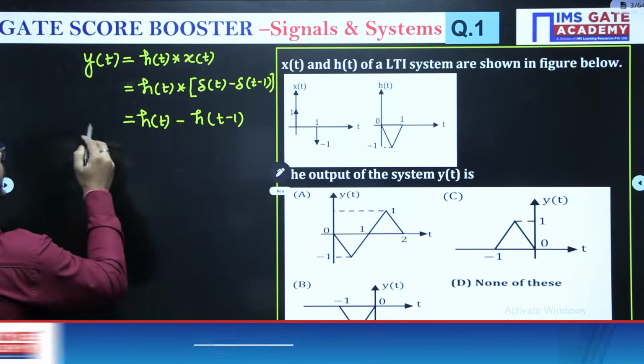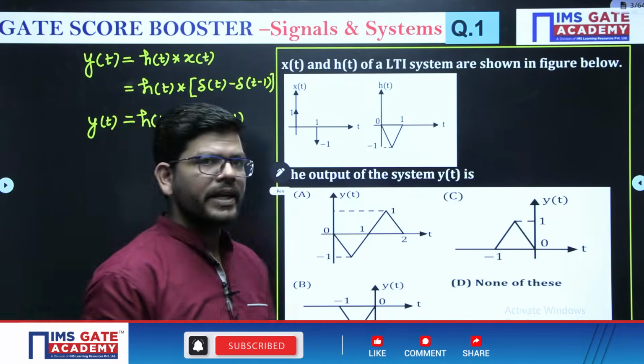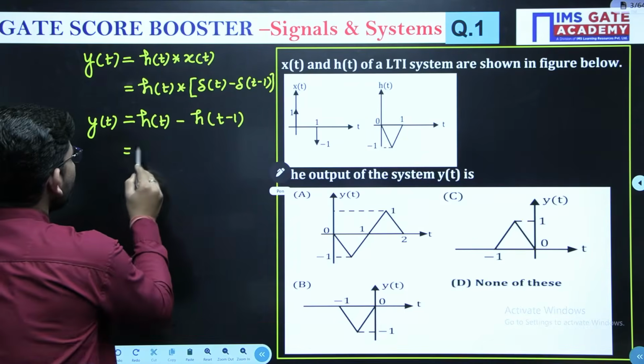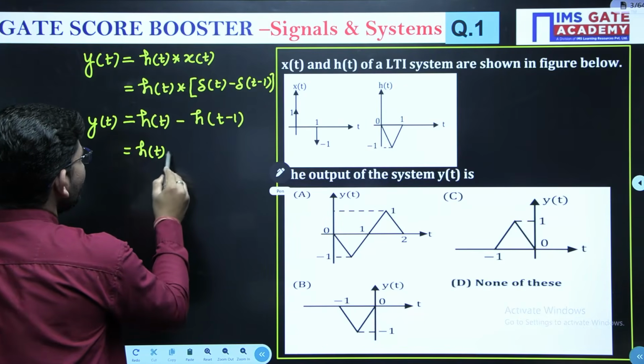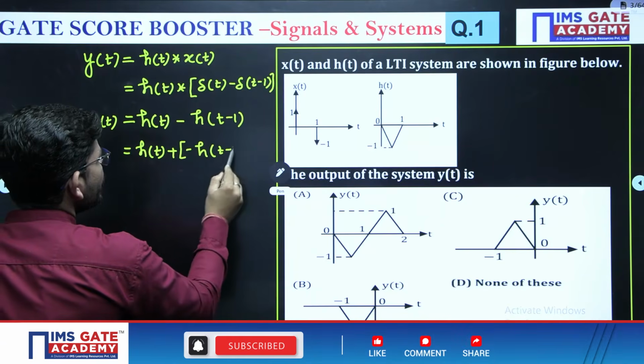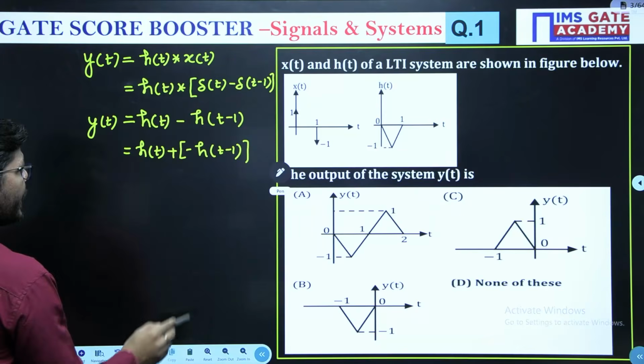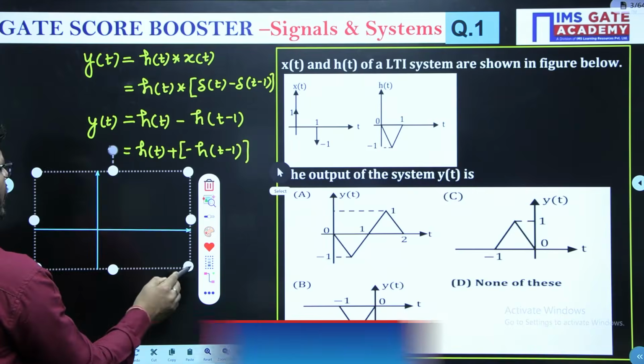So we are going to get the output as h(t) minus h(t minus 1). We can also write it as h(t) plus minus of h(t minus 1), right?